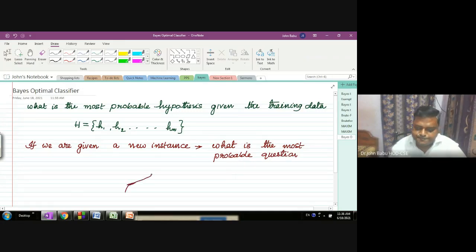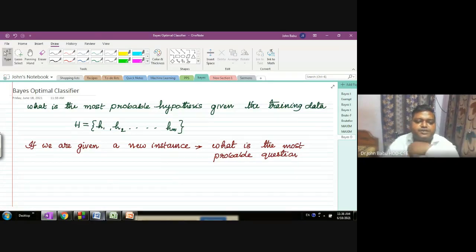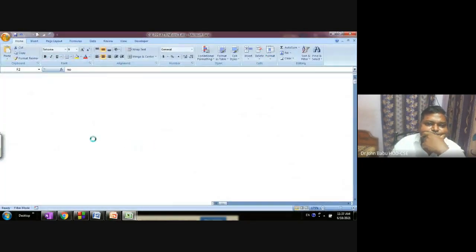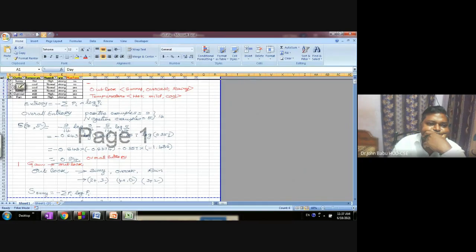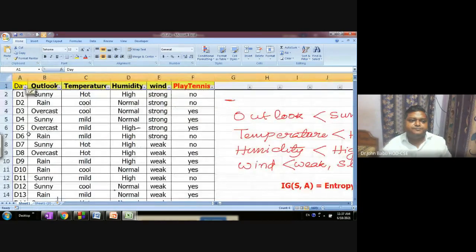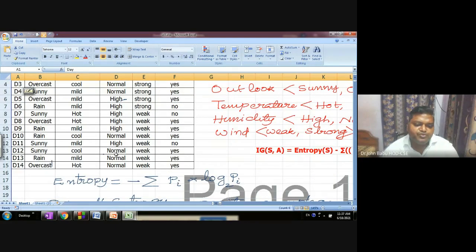Something like, remember the previous problems. We are given data, right? 14 examples are given. And based on that, we will classify whether he will play tennis or not. Suppose we will be given a new set of attributes.